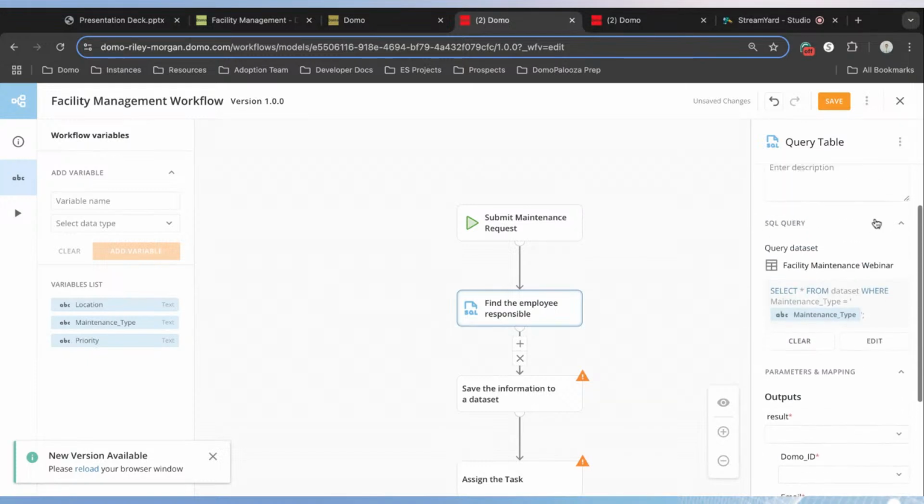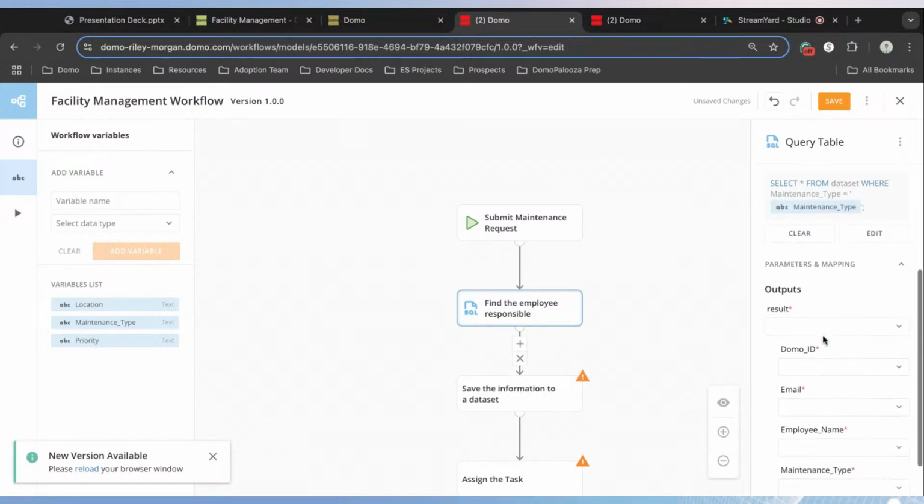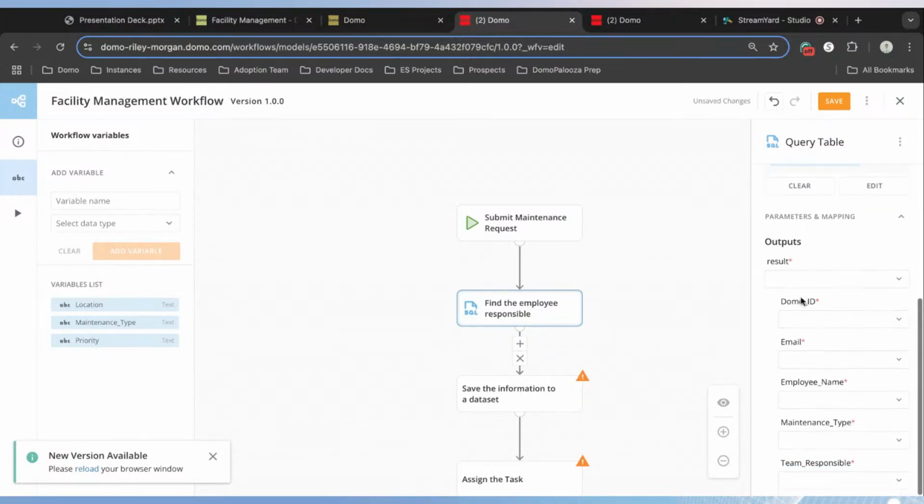And what you'll see here now in our configuration panel has changed since we first opened it. We now have these output options, which is the result, and then all the data that's coming from our SQL statement in this function. And so what I want you to do is click on the result drop down here, and we're going to create and map this variable.